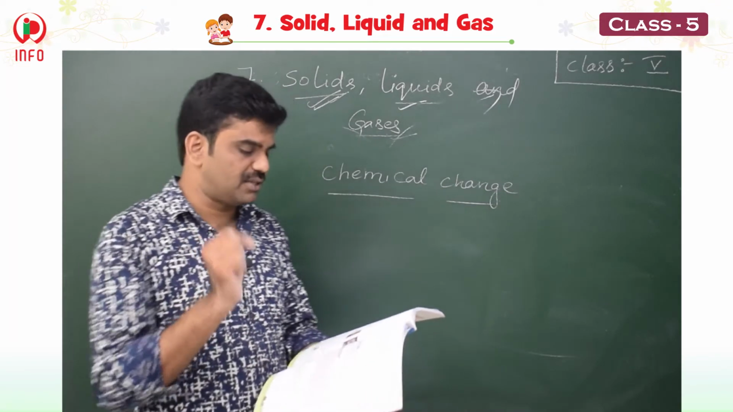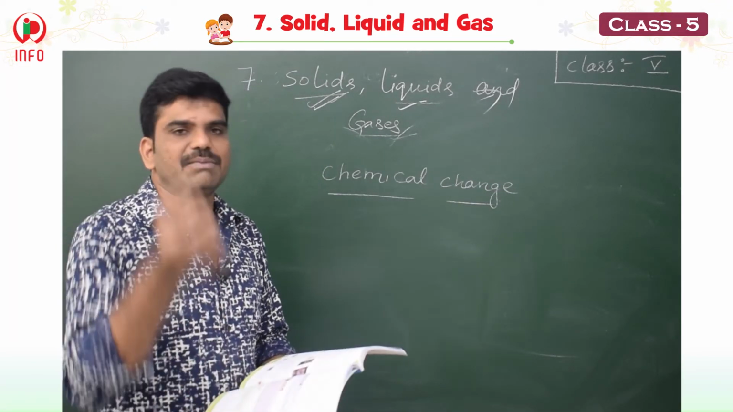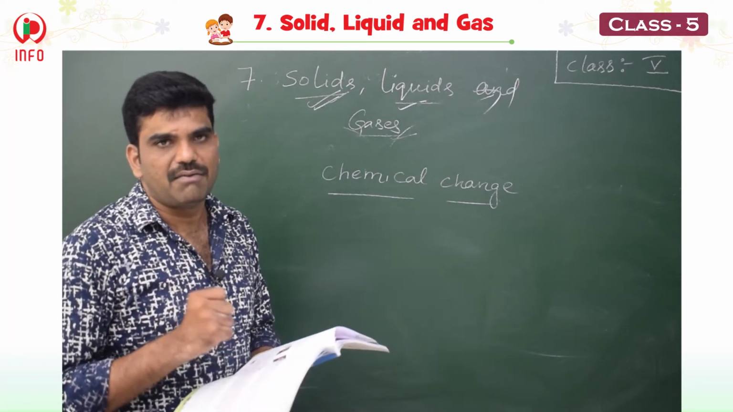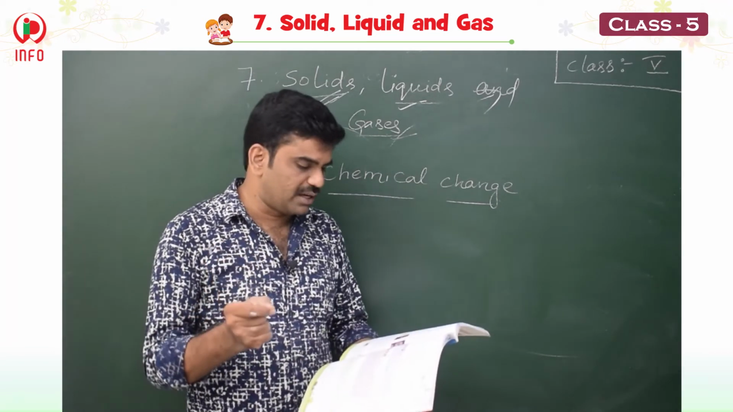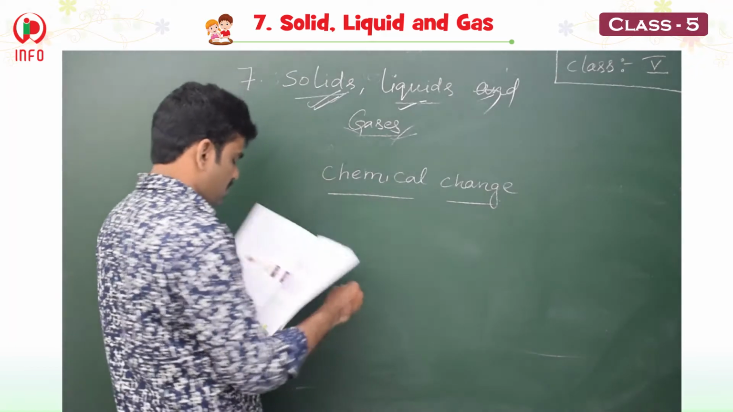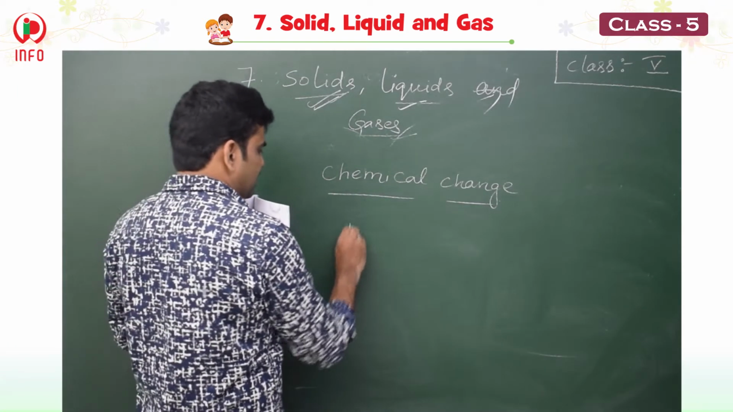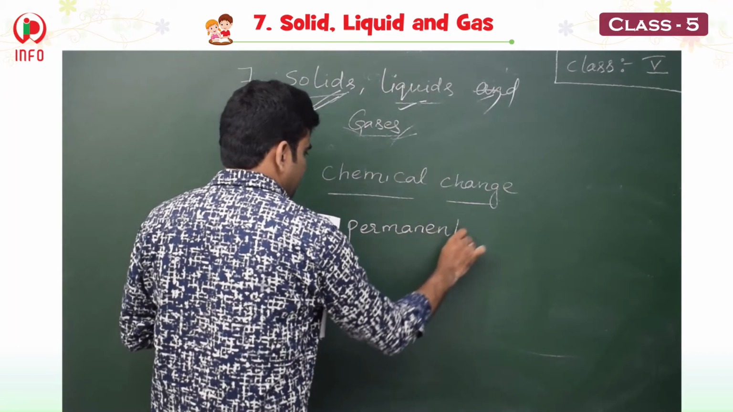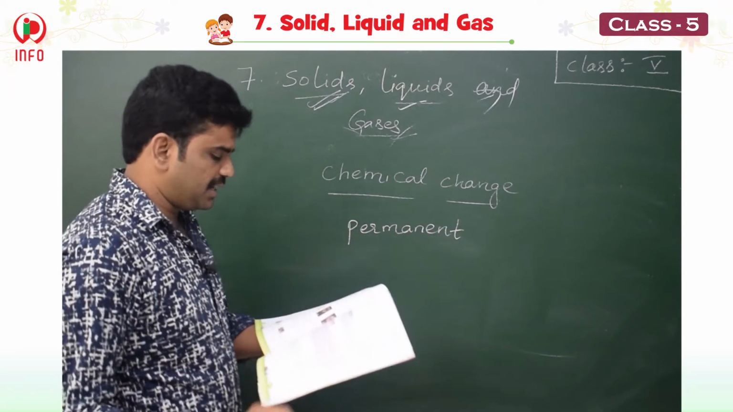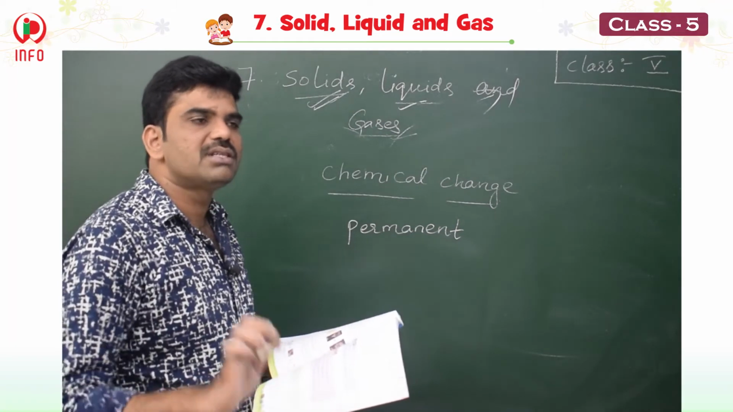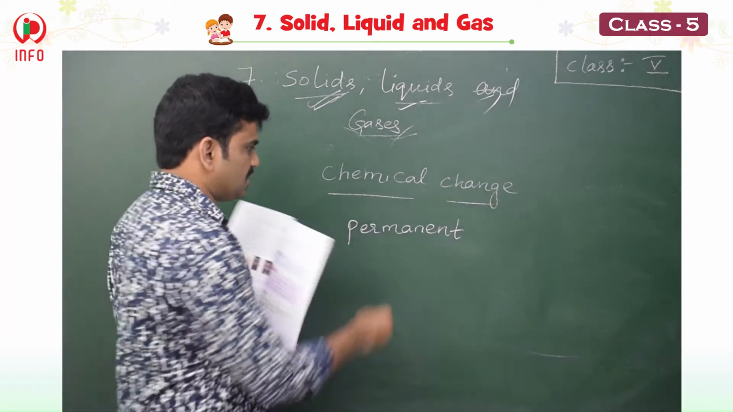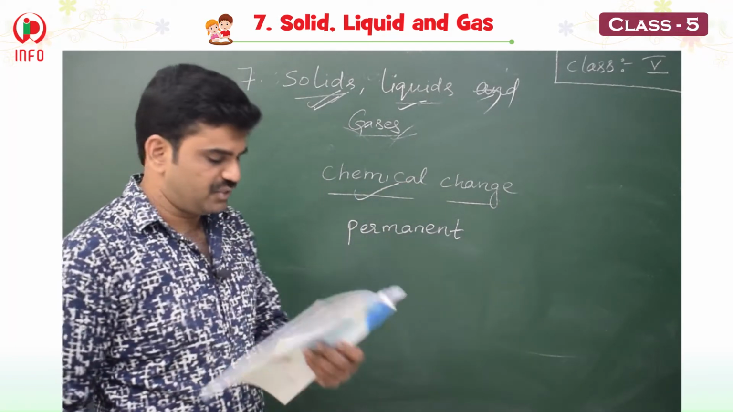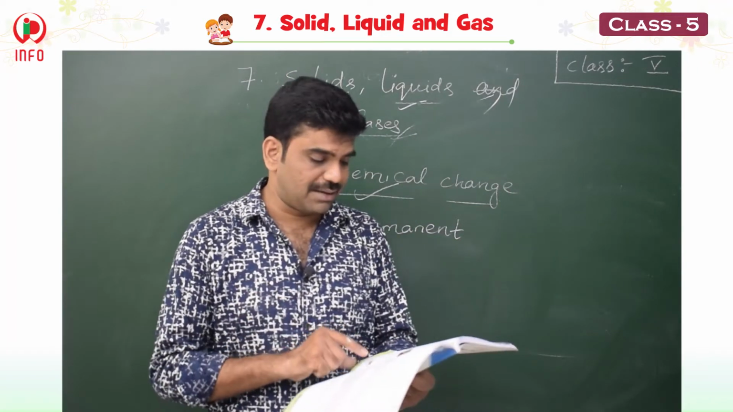So once again, children, sometimes when we heat a substance strongly, a new substance is formed. And the result is permanent. We cannot get back the old substance. So this change is called a chemical change. Now let's go for the examples.